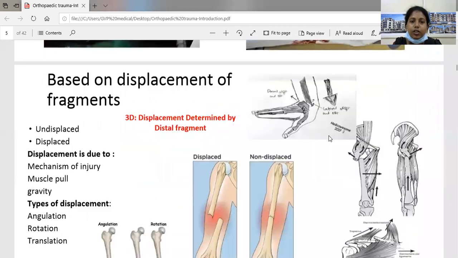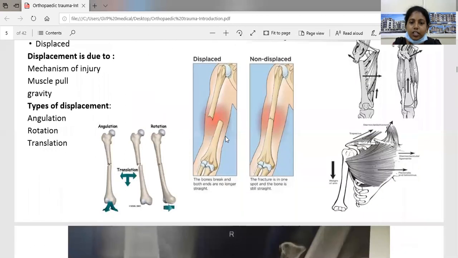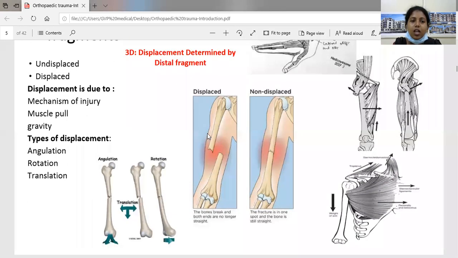Second is based on displacement of the fragments. So you should remember 3 Ds. Displacement is determined by the distal fragment in relation to the proximal fragment. First, suppose this is the proximal fragment and this is the distal fragment. So based on this, it is classified into 2 types, undisplaced and displaced. So this is the displaced fracture. Here the bones are broken and both ends are no longer straight. They are not in alignment. Here the bone is still straight. So this displacement is due to mechanism of injury, muscle pull and gravity.